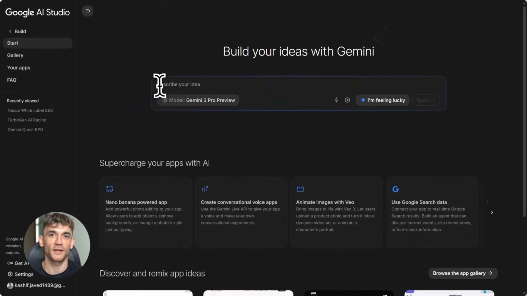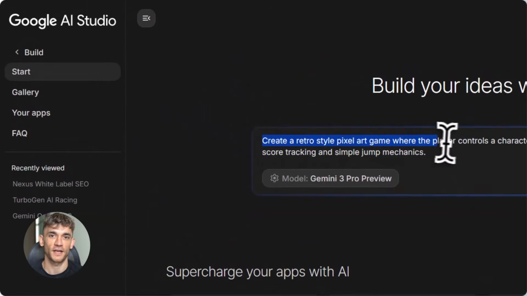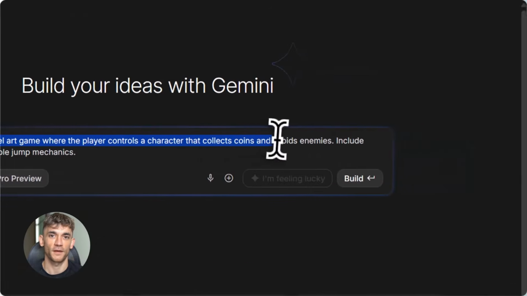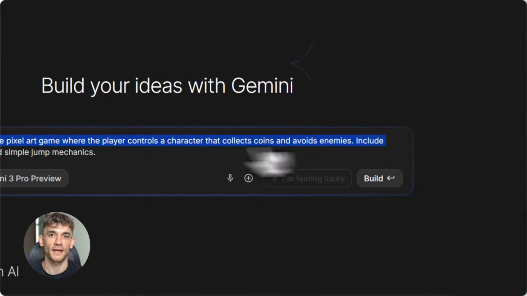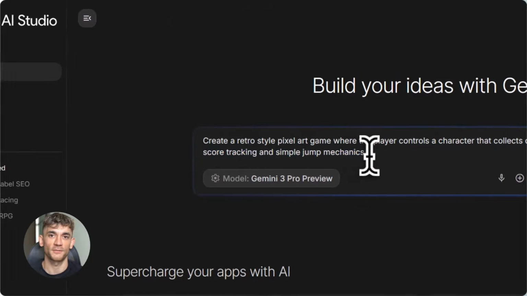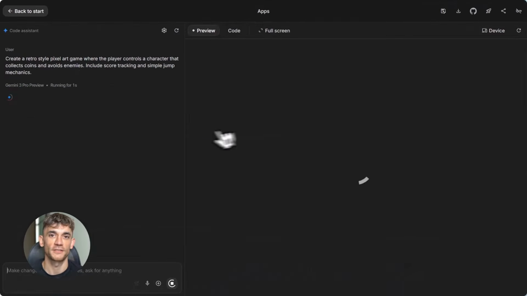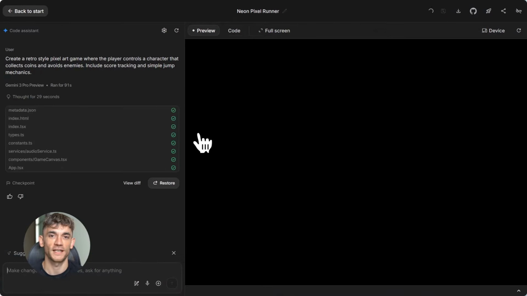Test 1. Build a retro pixel art game. I gave Gemini 3 this prompt: Create a retro style pixel art game where the player controls a character that collects coins and avoids enemies. Includes score tracking and simple jump mechanics. One prompt, that's all I gave it. And within seconds, it started building. A full working game appeared.